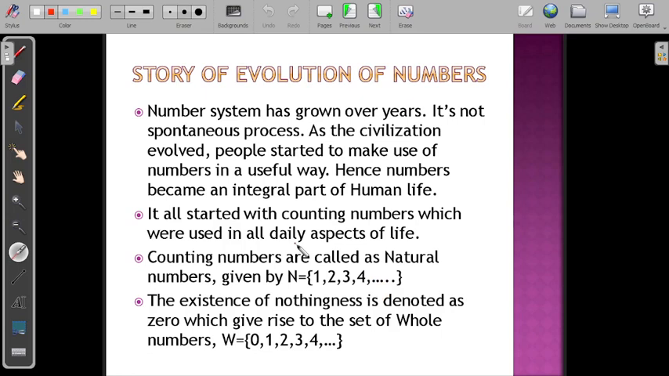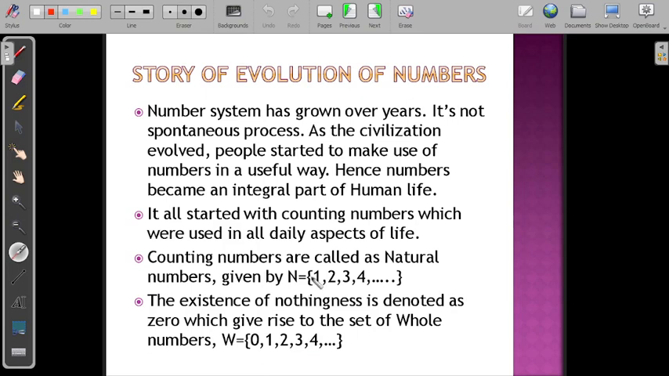Now, once you get the counting numbers, they are used for counting purposes. Suppose you have 5 pens, and somebody has stolen your 5 pens. In that case, you have nothing. So how exactly to represent that nothing? The existence of nothingness is denoted as zero. That's how the concept of zero came into existence, which gave rise to the set of whole numbers. Zero is attached to the natural numbers, and it becomes a new set called the set of whole numbers, which starts from 0, 1, 2, 3, 4, and so on.